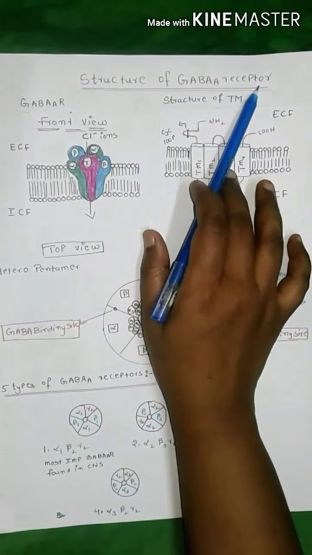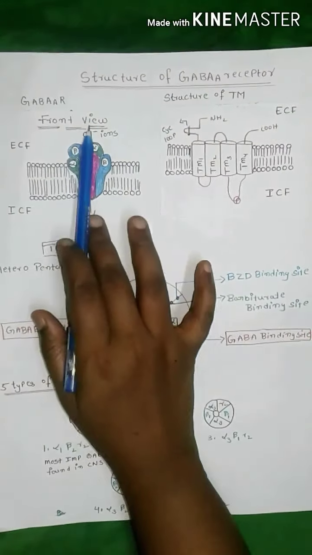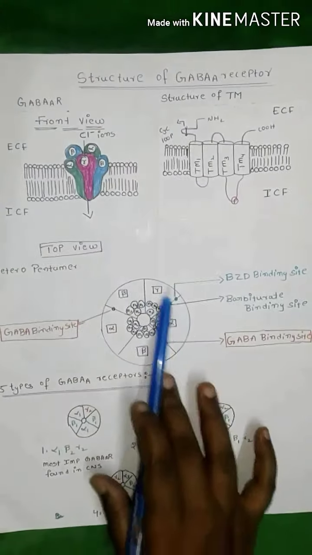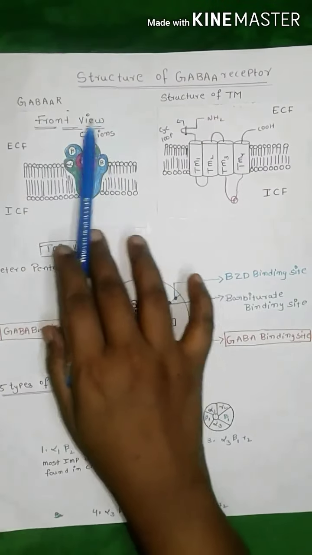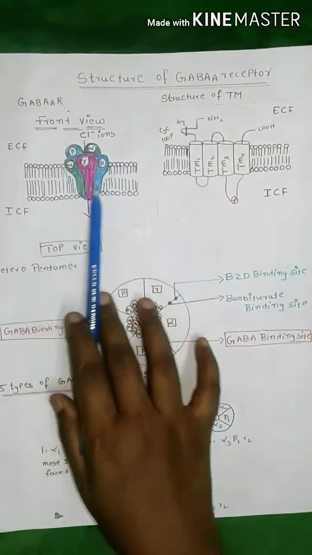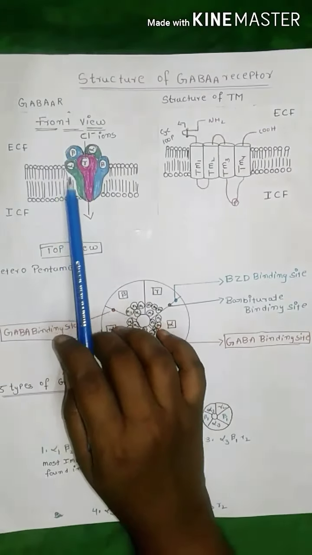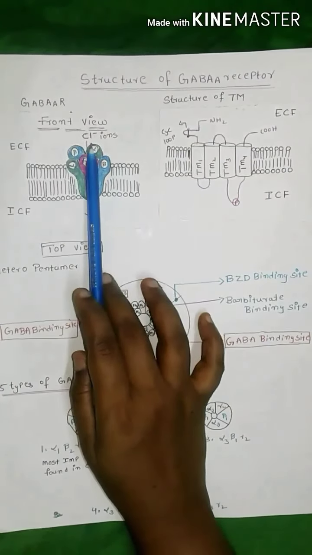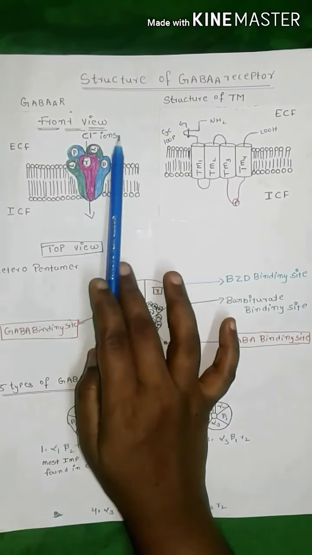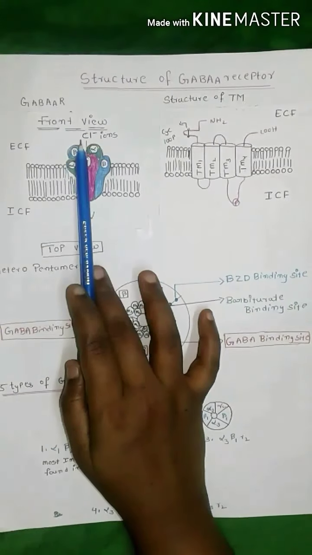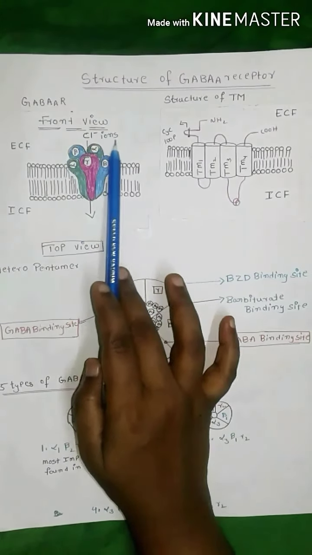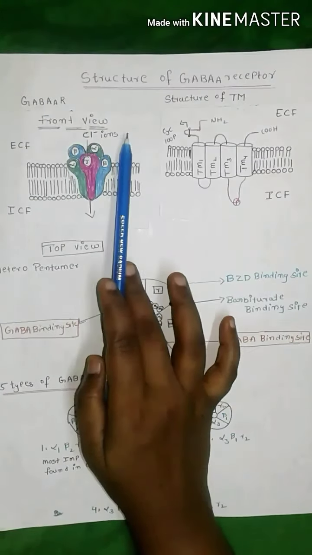Structure of GABA A receptor. Front view of GABA A receptor. This is the top view of the GABA A receptor. This is the structure of the GABA A receptor. GABA A receptors are ligand gated chloride channels. They allow only chloride ions. They are selective anionic receptors.